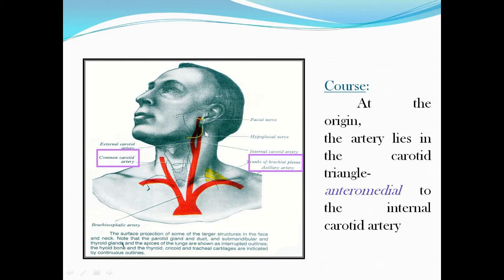Do you see this nerve? It is given in this picture. Yellow nerve. This nerve is the hypoglossal nerve. It will cross both the arteries, internal and external carotid arteries in the carotid triangle.